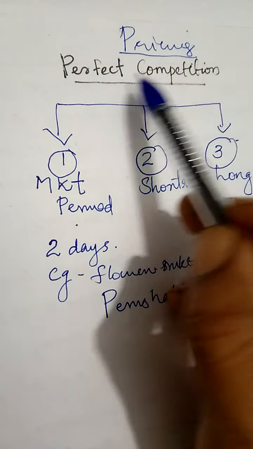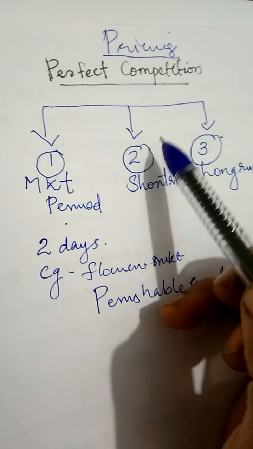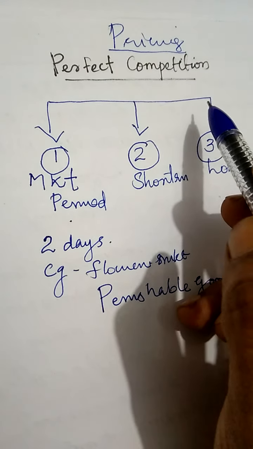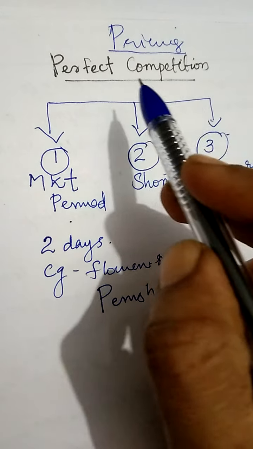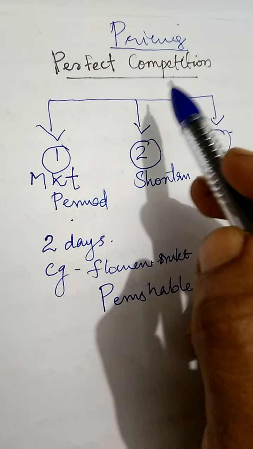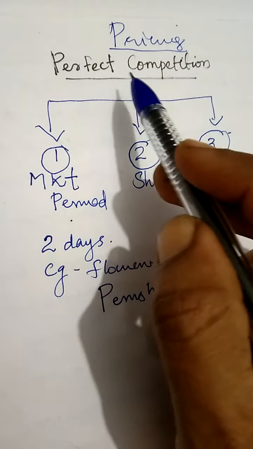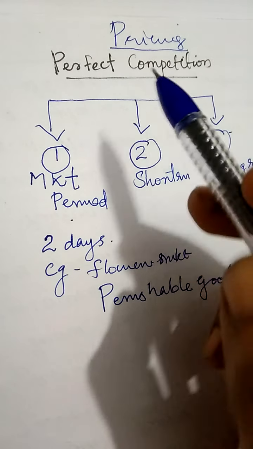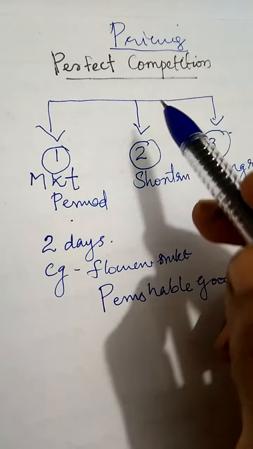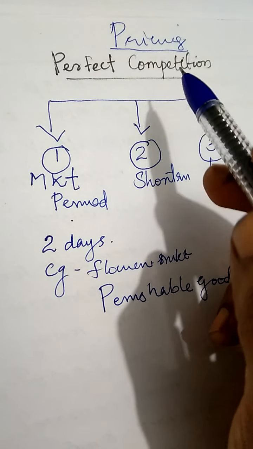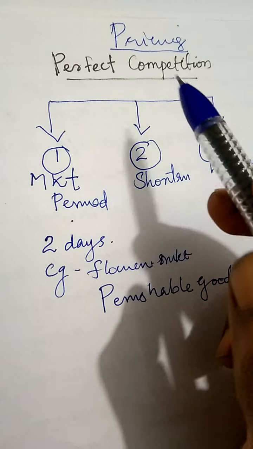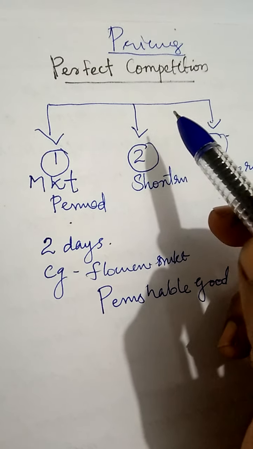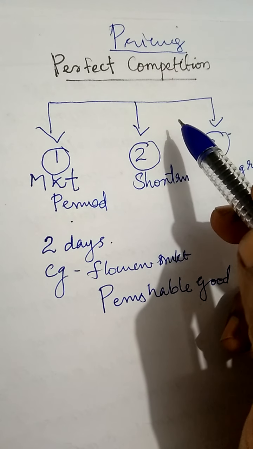Let's look at pricing under perfect competition. In the last video, we discussed the important features of perfect competition. Perfect competition is a market situation with a large number of buyers and sellers producing a homogeneous product, a single price, freedom of entry and exit, perfect knowledge regarding market conditions, perfect mobility of factors of production, and absence of selling cost and transportation cost.